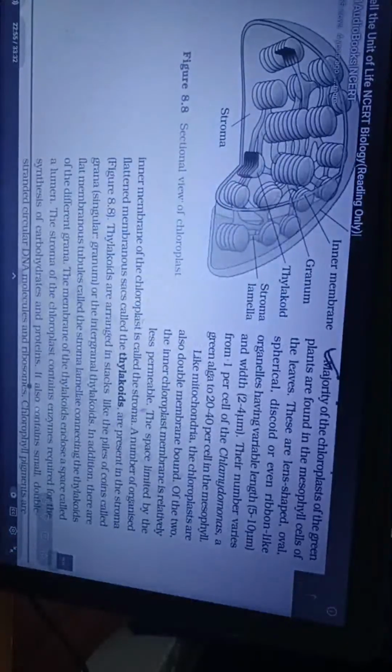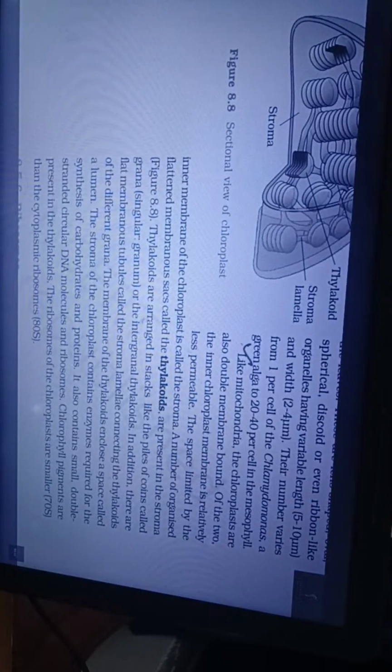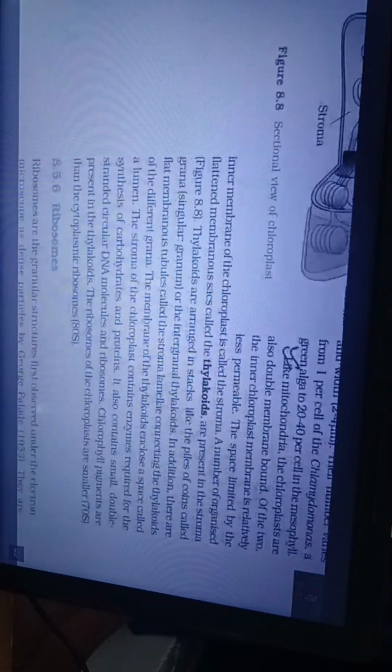Their number varies from 1 per cell of the Chlamydomonas, a green alga, to 20 to 40 per cell in the mesophyll. Like mitochondria, the chloroplasts are also double membrane bound. Of the two, the inner chloroplast membrane is relatively less permeable. The space limited by the inner membrane of the chloroplast is called the stroma. A number of organized flattened membranous sacs called the thylakoids are present in the stroma.